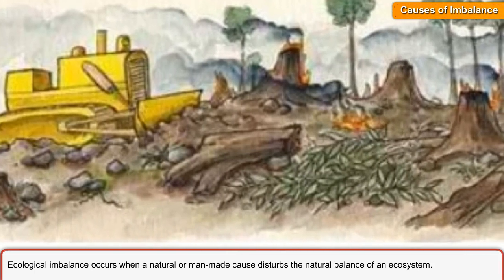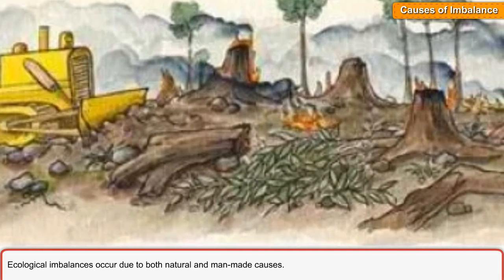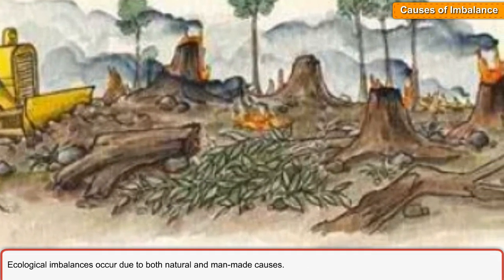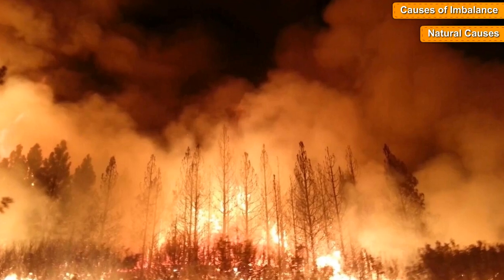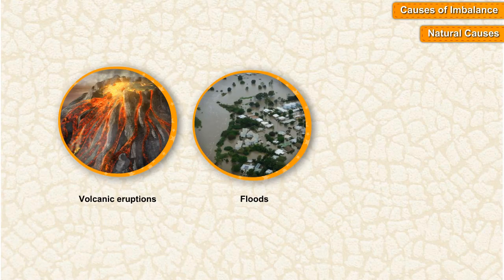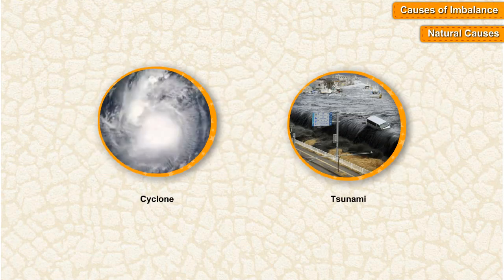Causes of imbalance. Ecological imbalances occur due to both natural and man-made causes. Natural causes: volcanic eruptions, floods, drought, cyclone, tsunami.